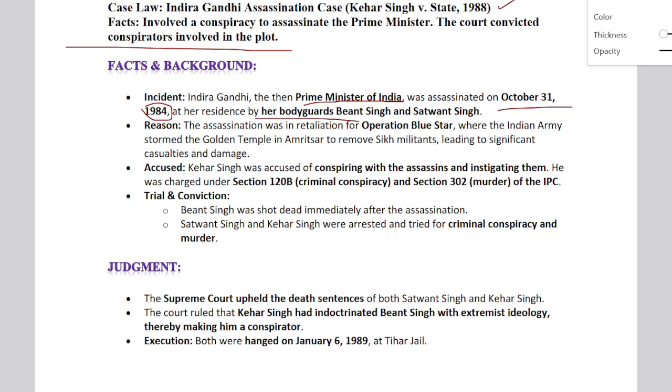The reason was retaliation for Operation Blue Star, where the Indian Army stormed the Golden Temple in Amritsar and removed Sikh militants, leading to significant casualties and damage. Kehar Singh was accused of conspiring with the assassins and instigating them. He was charged under Section 120B. So that was the case law.